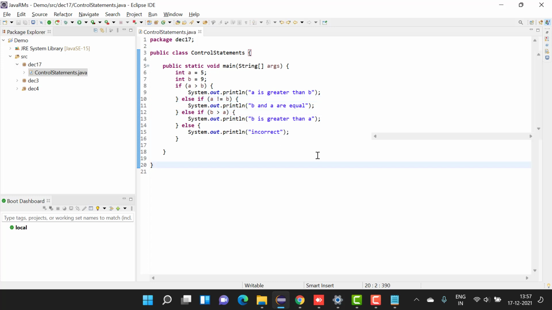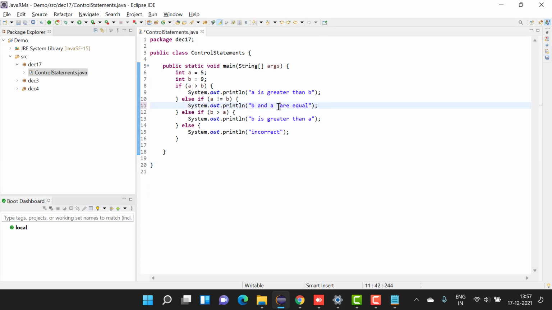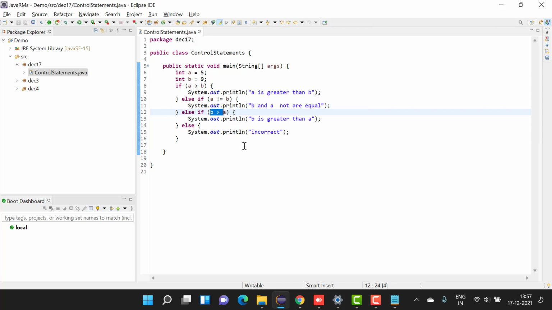So when you run this, your expected output is B and A are equal, or you can say B and A are not equal, since we changed the code. Here B greater than A is also true, but the compiler will check the first lines first, then only it goes. If you make it like this, or to make it something like this,